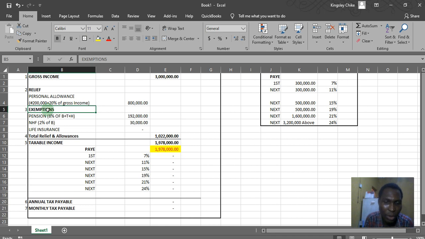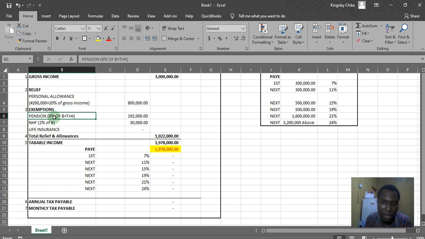Then exemptions. The exemptions are just expenses you make that the law recognizes and does not charge you tax on. That is, whatever expenses you incur on these 3 items, you are allowed to remove them from your gross income before you pay your tax. Number 1 of it is your pension. Your pension is just 8% of your basic salary, transport allowance, and housing allowance.